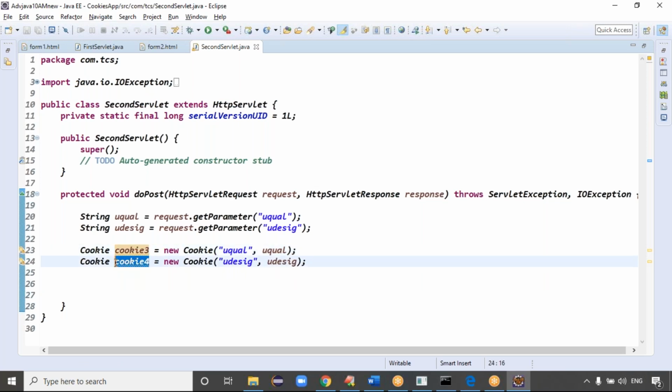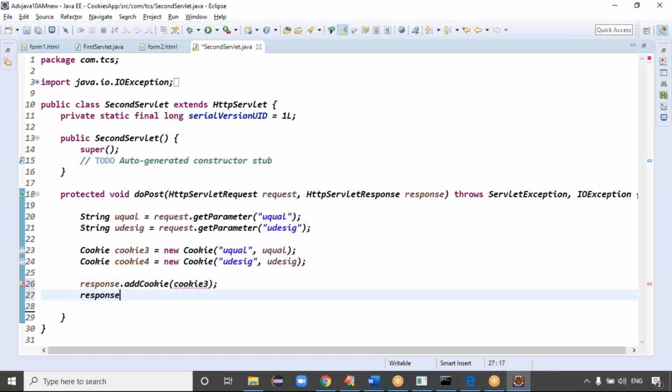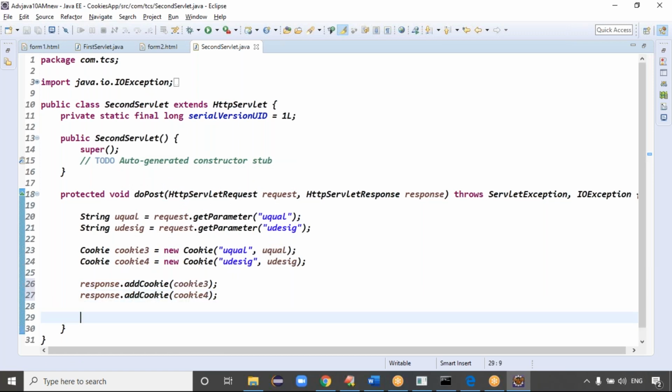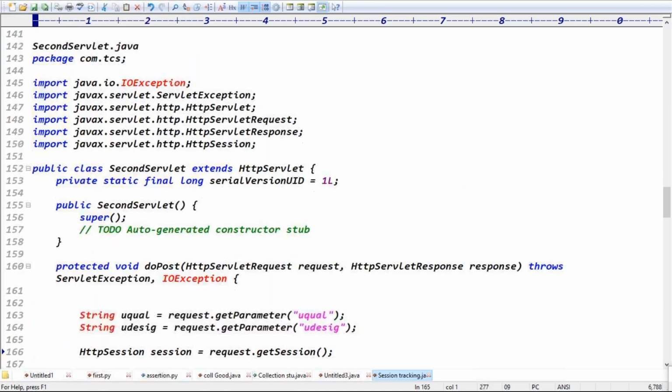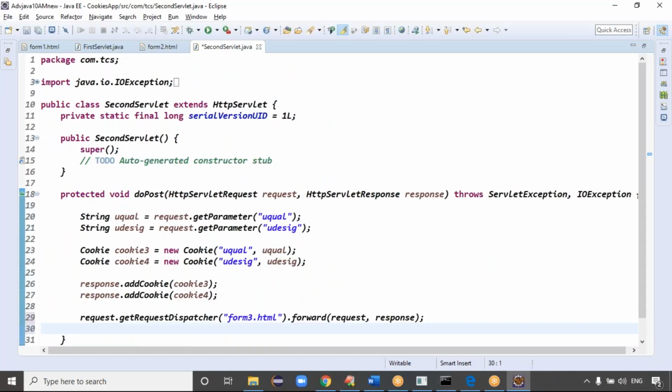Cookie 3, cookie 4 we created, right? Exactly. After that, see guys, we have to send these cookies to the browser, right? How can we send these cookies to the browser? response.addCookie of what? Cookie 3, and response.addCookie of what? Cookie 4, right? Exactly. Yes, then as usual, forward the request to the next form, right? Which form, guys? Form3.html. Good.